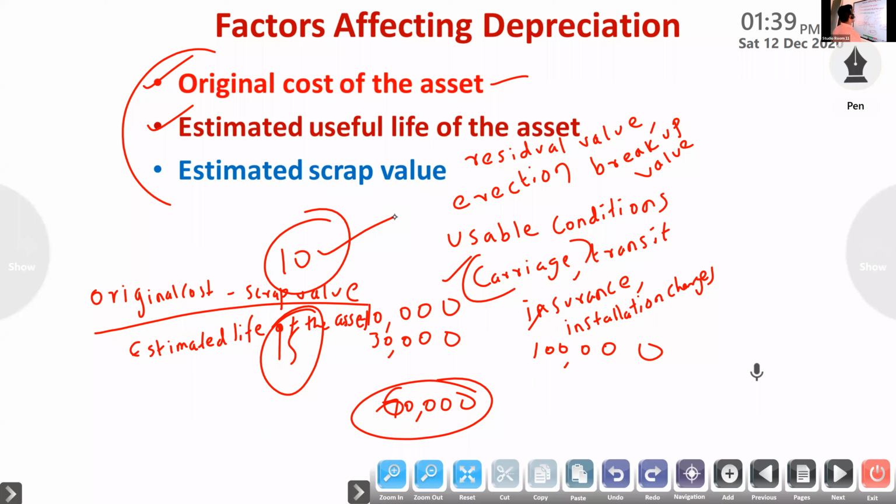So it is very important for calculating depreciation. Suppose original cost is 1 lakh, scrap value is 20,000, at the end we will get only 20,000, divided by lifespan 10. So 80,000 divided by 10, the amount of depreciation is 8,000.